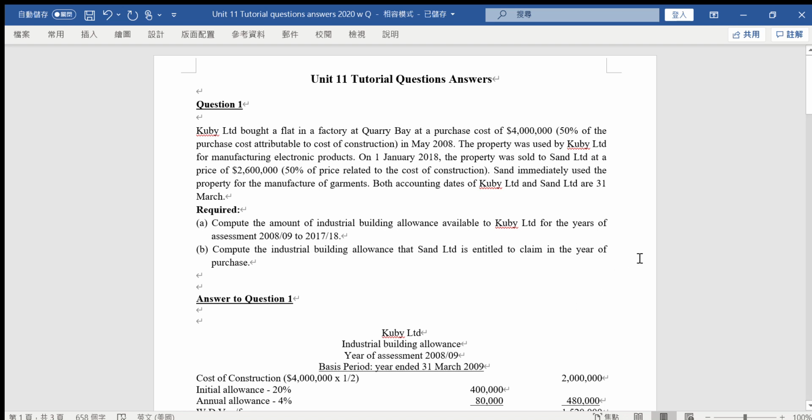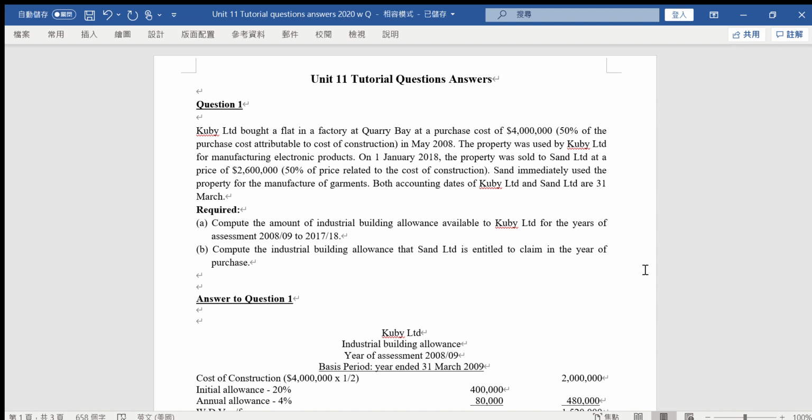Good afternoon. This is the online tutorial class for Unit 11 about the depreciation allowance for industrial building and commercial building. Now we look at tutorial question 1. Kubi Limited bought a factory at Quarry Bay at a purchase price of 4 million, and 50% of that is related to the cost of the construction. That's why half of that will be related to the building. That is in May 2008.